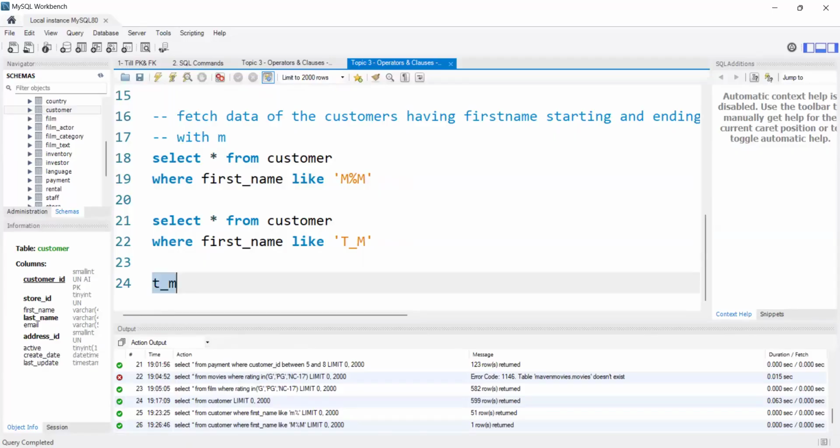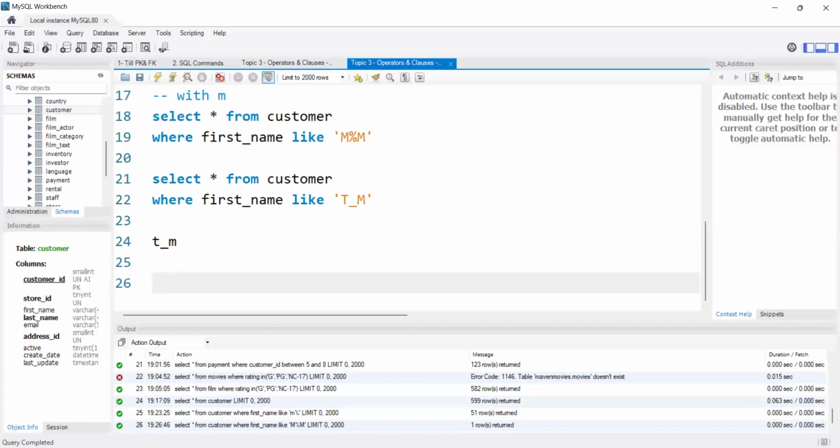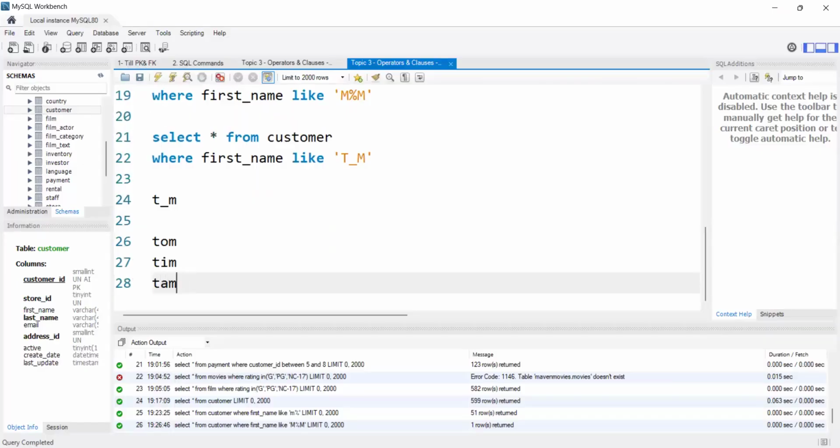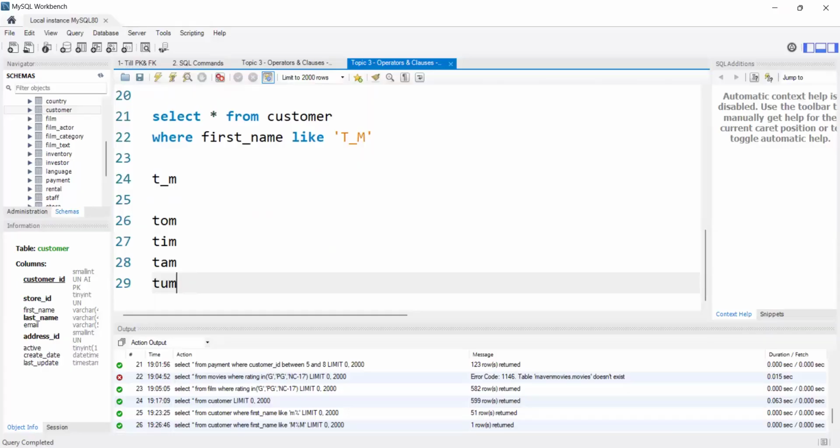T is the first character. In between I want only one character, and M should be the third character. Either we can get Tom, Tim, like this, if we have any names like this. Basically our requirement is that between T and M we should have only one character, because we mentioned underscore. Underscore indicates a single character, right?